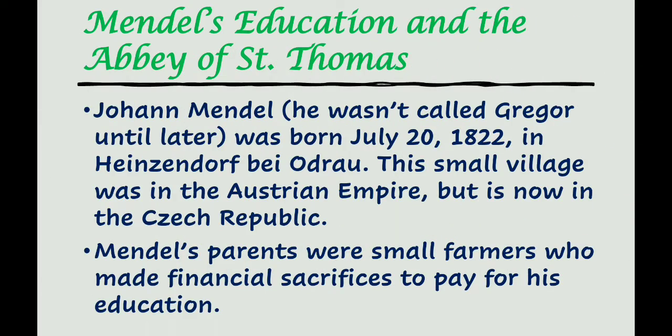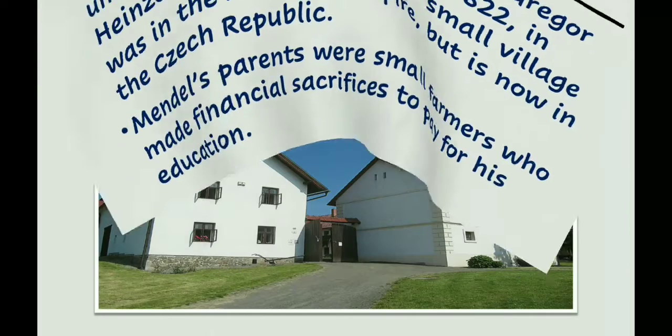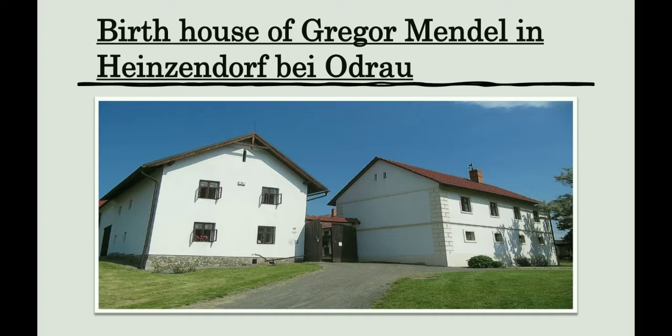Let's discuss the brief life story of Mendel. First, Mendel's education and the Abbey of St. Thomas. John Mendel, he was not called Gregor until later, was born on July 20, 1822, in the village Hyncice. This small village was in the Austrian Empire, but it is now in the Czech Republic. Mendel's parents were small farmers who made financial sacrifices to pay for his education. This is the birth house of Gregor Mendel, where he was born in the village.